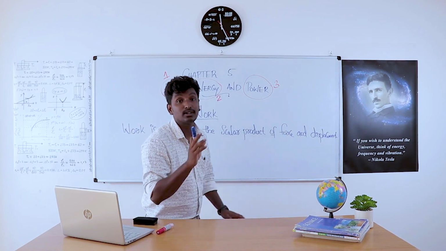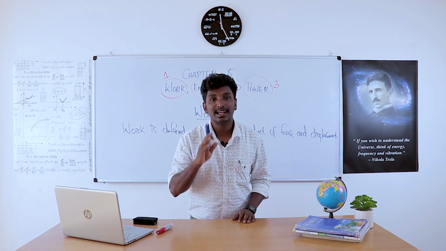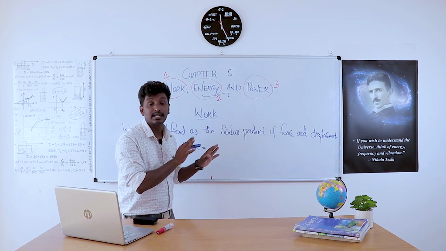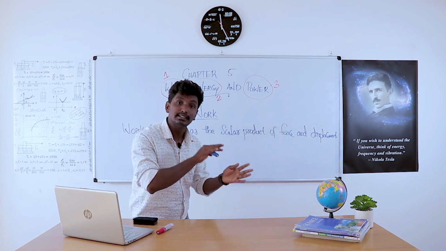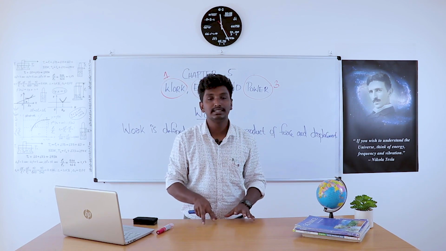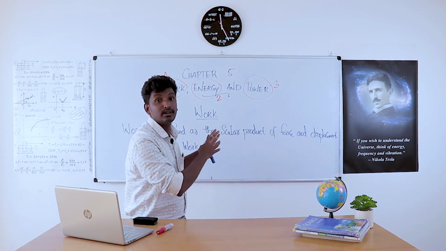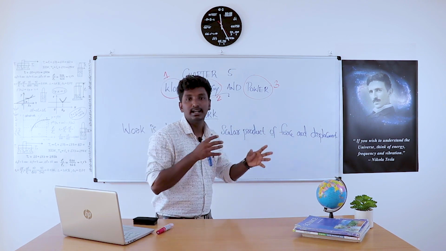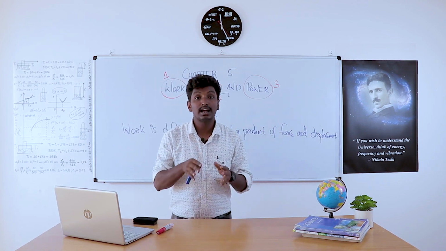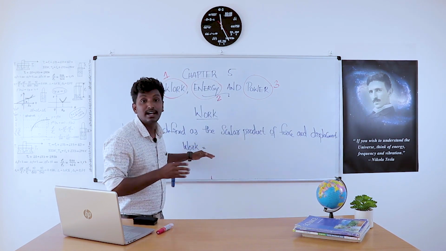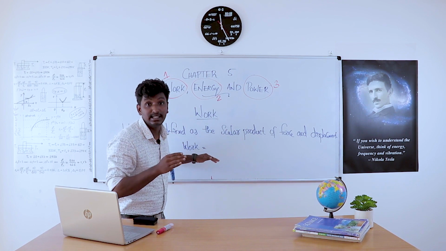Therefore, it cannot be zero or negative as a vector would. In classification, according to the name, we are classifying work as positive work, negative work, and zero work. These classifications are not based on the scalar or vector criterion. Work is classified as positive, negative, and zero work according to the conditions. And remember, work is always a scalar quantity.